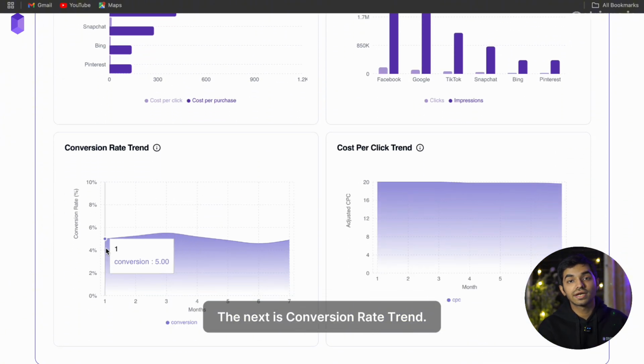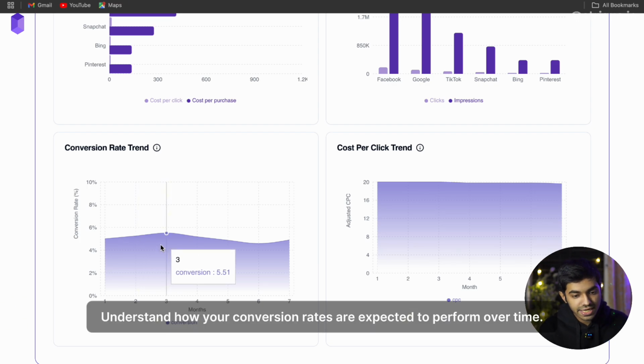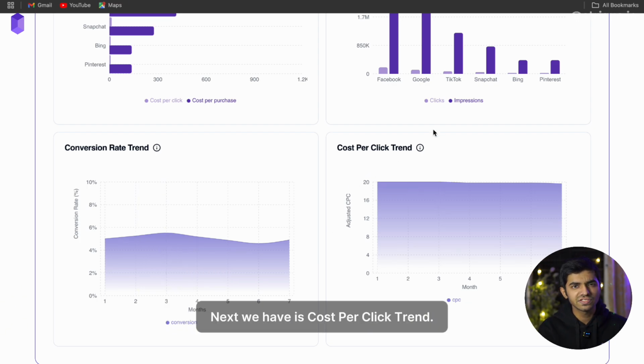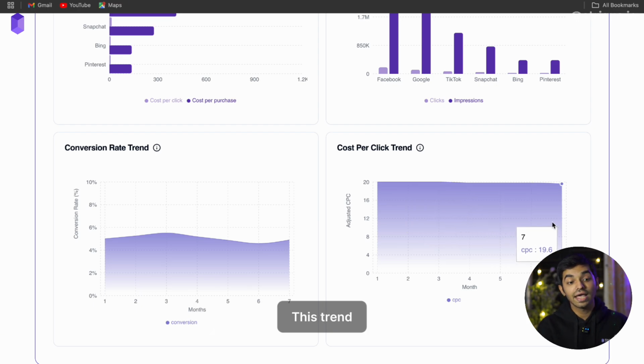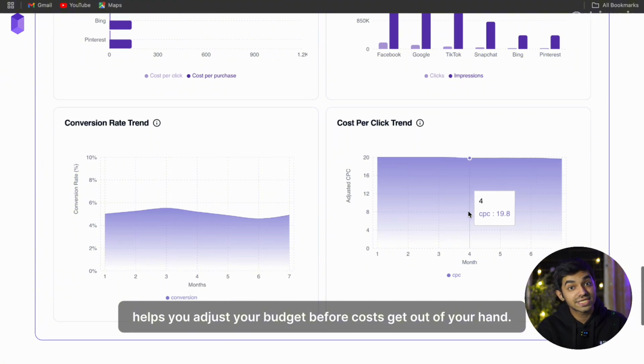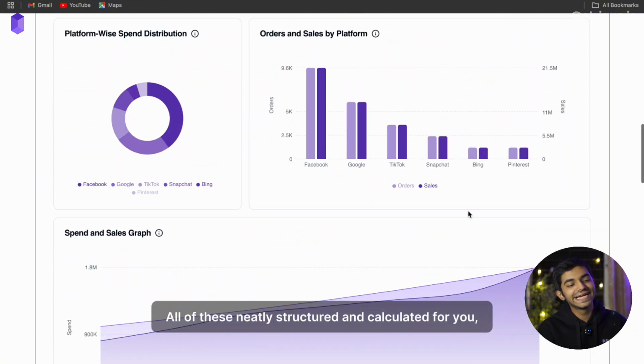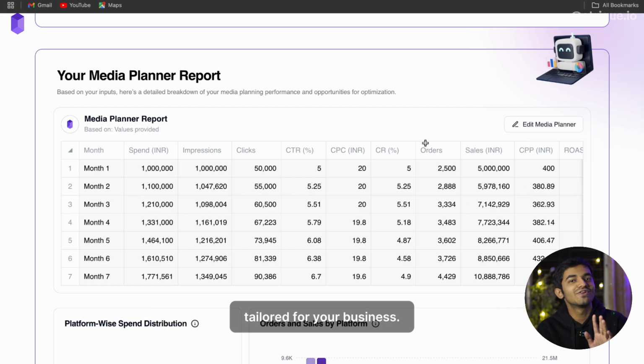The next is conversion rate trend. Understand how your conversion rates are expected to perform over time. Next we have cost per click trend. Track how your CPC changes over time and optimize for better cost efficiency. This trend helps you adjust your budget before costs get out of your hand. All of this neatly structured and calculated for you, tailored for your business.